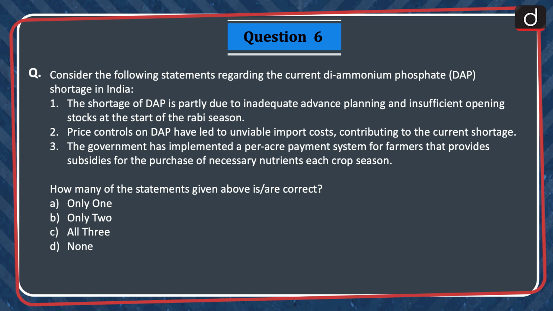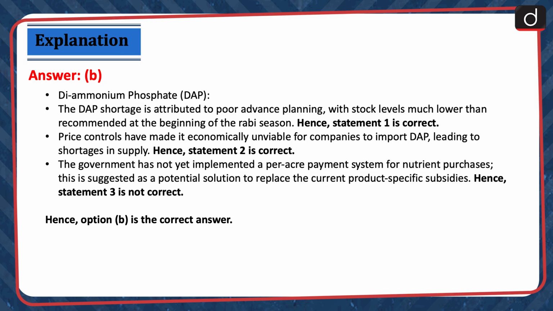The correct answer is option B, only 2. Di-ammonium phosphate. The DAP shortage is attributed to poor advance planning, with stock levels much lower than recommended at the beginning of the Rabi season. Hence, statement 1 is correct. Price controls have made it economically unviable for companies to import DAP, leading to shortages in supply. Hence, statement 2 is correct.